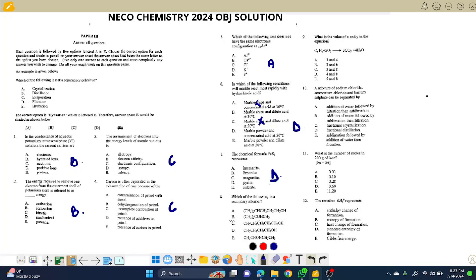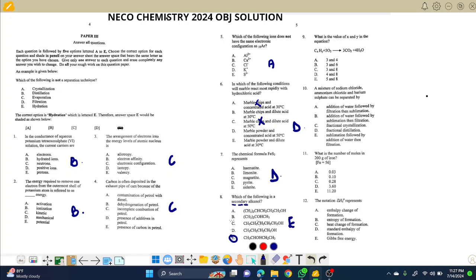Question 8 states, which of the following is a secondary alkanol? Alkanol is characterized by OH. To know secondary, just look at the alkyl groups. Which of them has two alkyl groups in it? This is 1, this is 3, this is 2 plus 1, no. This is tertiary, this is primary with 1 alkyl. Methyl is the alkyl used here, so this is also wrong. The correct answer has one alkyl and another alkyl, so the correct answer is E. Here you go for choice E.